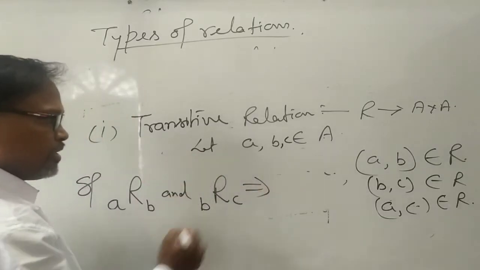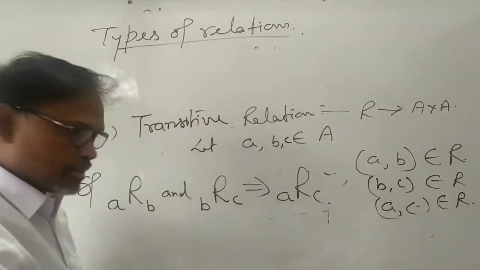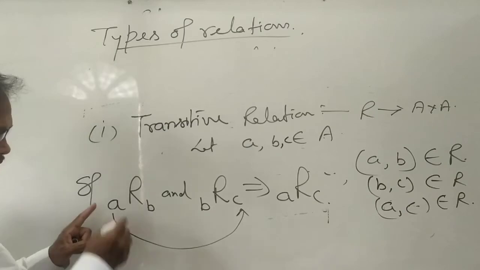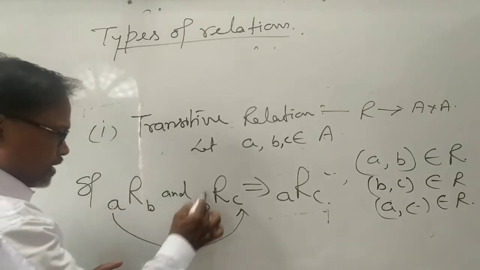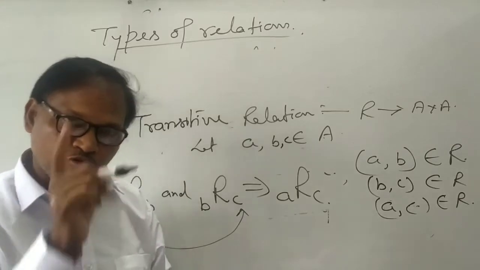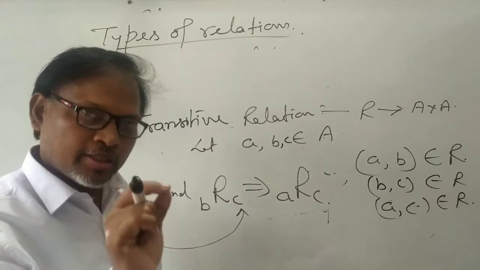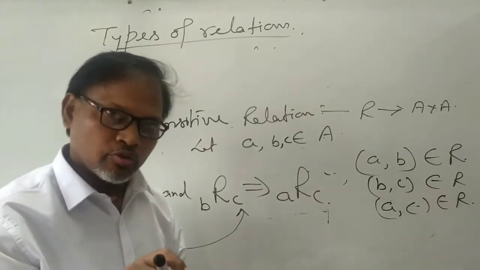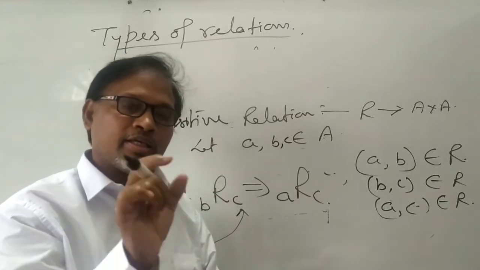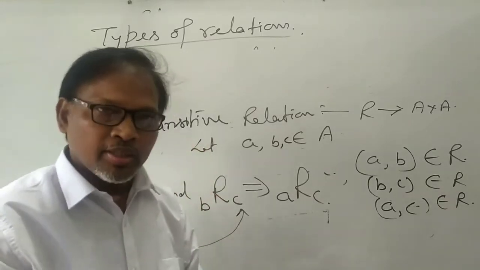Then it must be A related to C. मतलब अगर A B से related है, B C से related है, तो A भी उसी तरह से C से related होना चाहिए. For example, A, B, C all are boys, so A is brother of B and B is brother of C. So obviously A is brother of C. So this is the transitive.